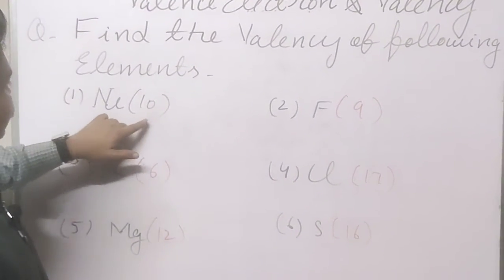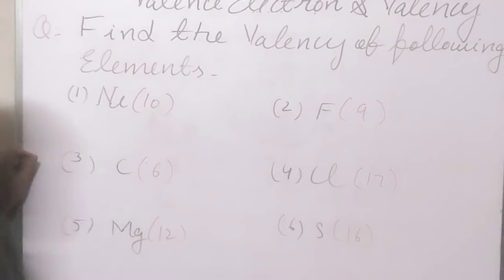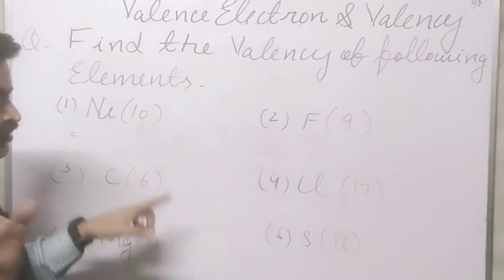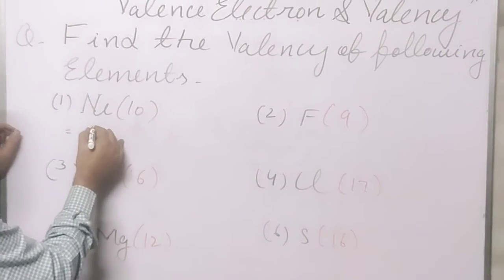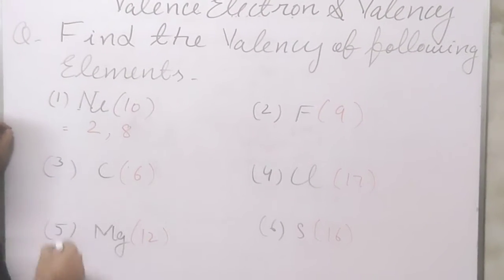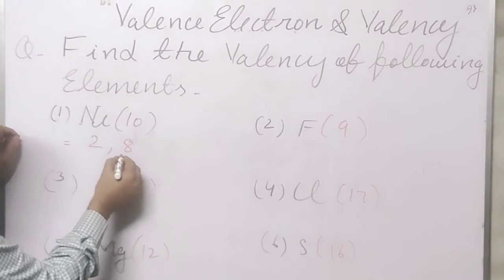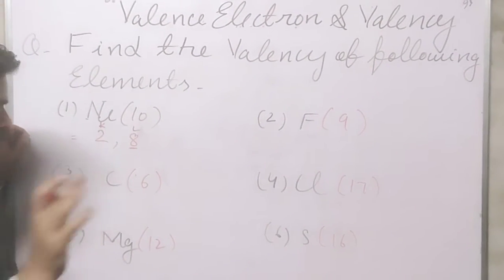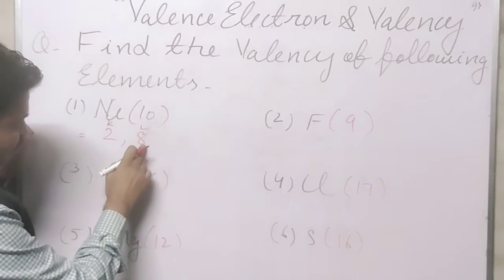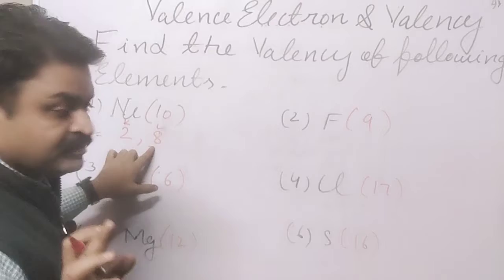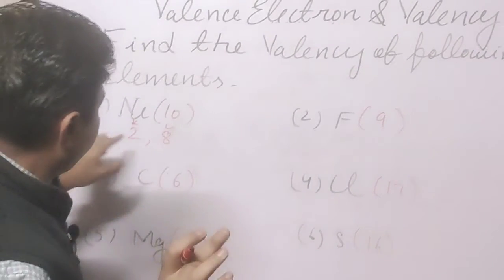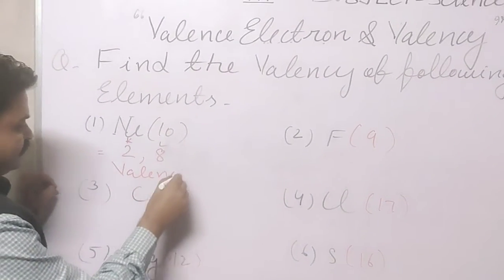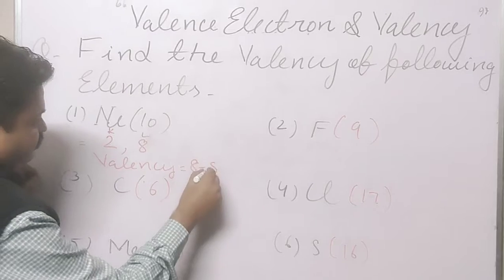So now we have written the atomic numbers. Now what will we do? We will write the electronic configuration of the following elements. Like here it is 2, 8. So in the outermost shell of this neon, the octet is complete, means the complete 8 electrons are filled in it. So with the help of this we can know its valency. What is its valency, students? Its valency is 0.